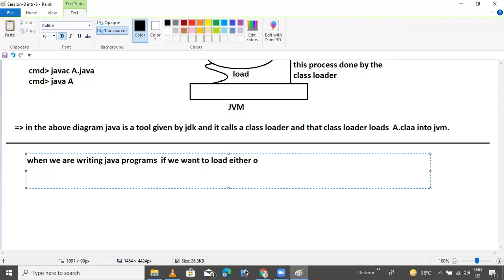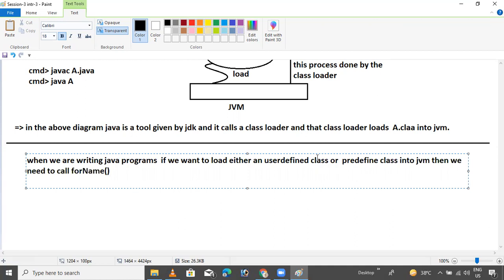If we want to load either a user-defined class or a predefined class into the JVM, then we need to call the Class.forName method.